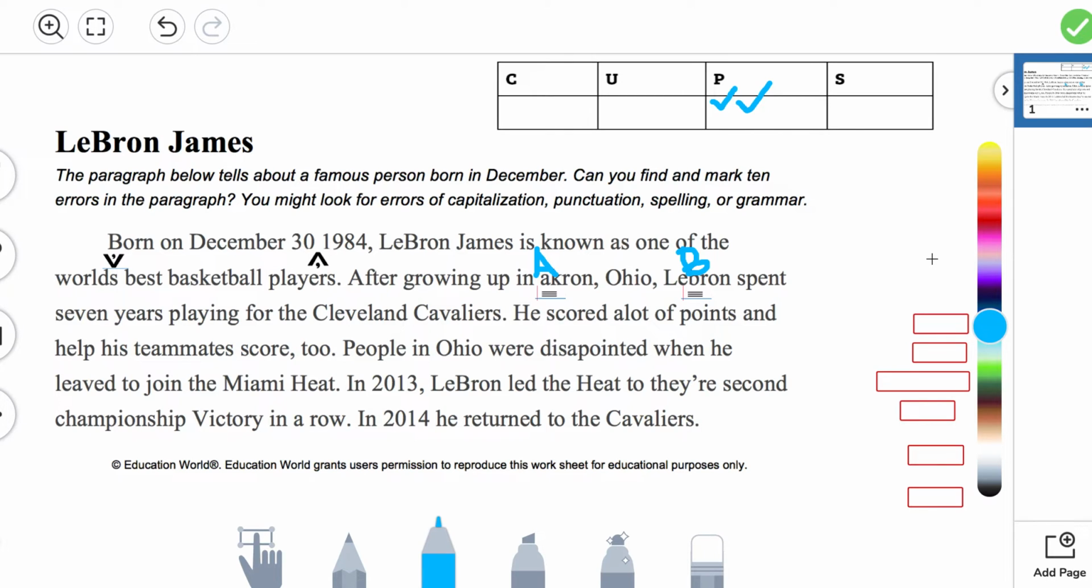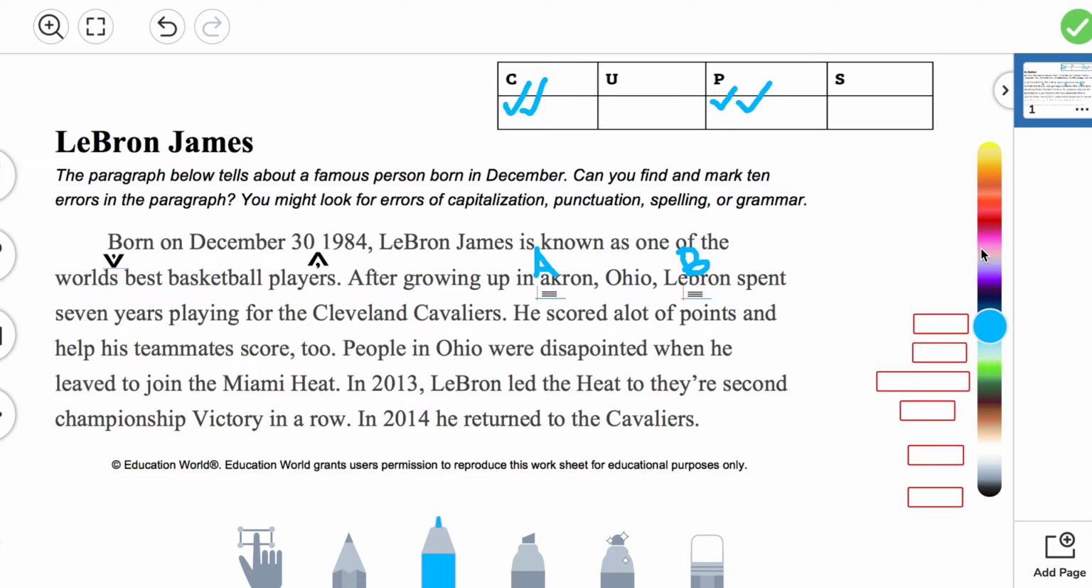So we have 4 errors that we have fixed. Now, these two, what kind of errors were they? These two were letters that needed to be capitalized. So we would move over to the C column and add 2 check marks because those 2 errors were dealing with words that need to be capitalized.